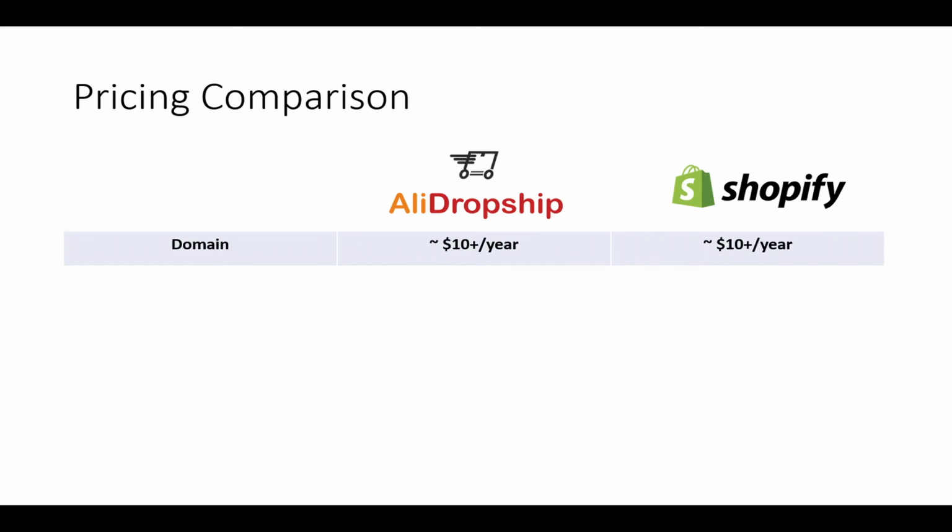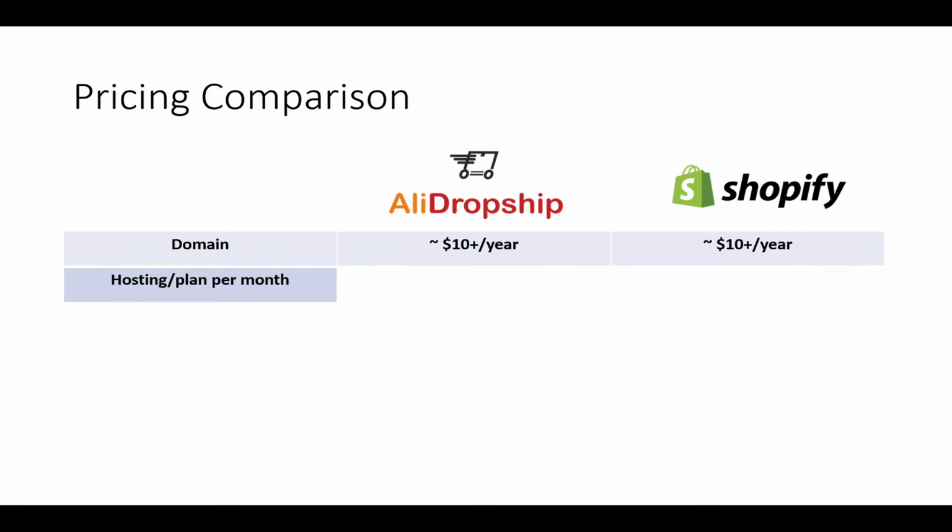This is all coming directly from the Shopify Help Center as well on buying a domain. And the various pricing may differ depending on the extension, such as .com, .org, or .net. And there's various pricing and availability of the domain. And that goes for both Shopify and for AliDropship. So the pricing can vary depending on what domain you use, or if you need to transfer in a custom domain from another domain registrar. So that's really pretty similar there.